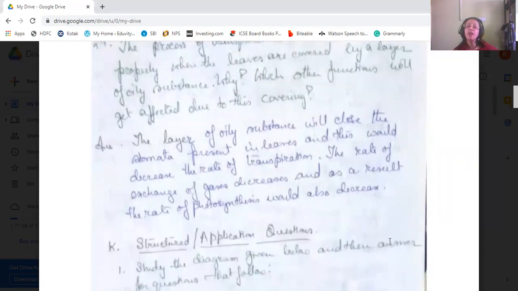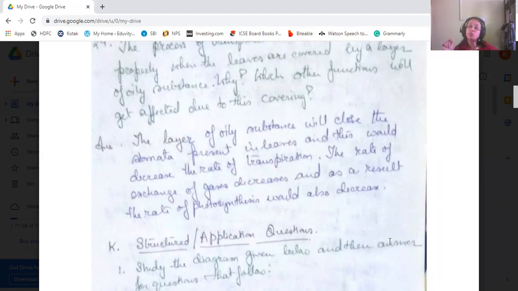Now, the layer of oily surface will close the stomata present in the leaves. We know that leaves contain stomata, and this oily layer closes the stomata, and this would decrease the rate of transpiration. That's why this will decrease the rate of gas exchange also, and as a result, the rate of photosynthesis will also be decreased.